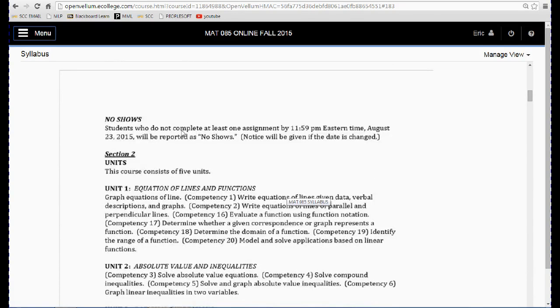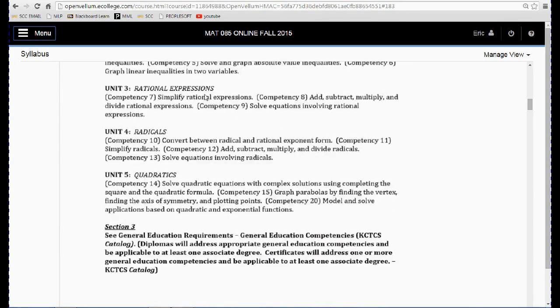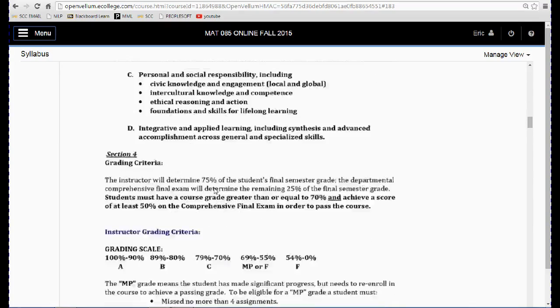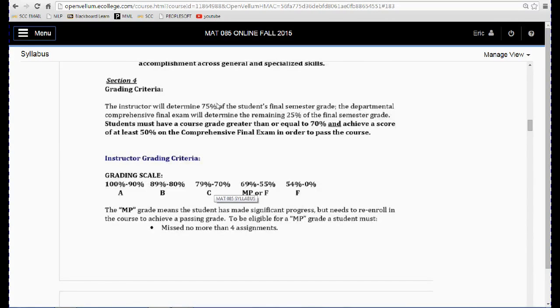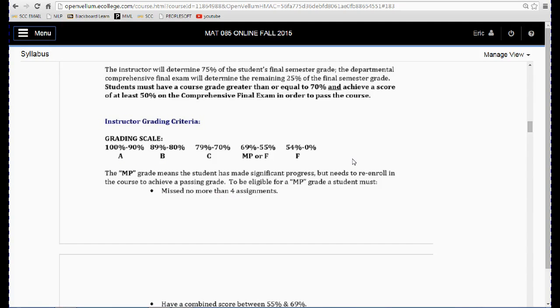And here's some more information about the no-show. It's just a reminder. Class is 5 units. They're basically broken down into chapters. 75% of the class is based on the units. 25% is based on the final exam. Now, in order to pass this class, you must make at least a 70% average in the class and have made at least 50% on the final exam. Just because you make at least a 50% on the final exam does not mean you pass the class. That final exam grade is also included in the final average. So you have to have an overall average of 70% once everything is included. This is grading, and this is a 10-point grading scale.